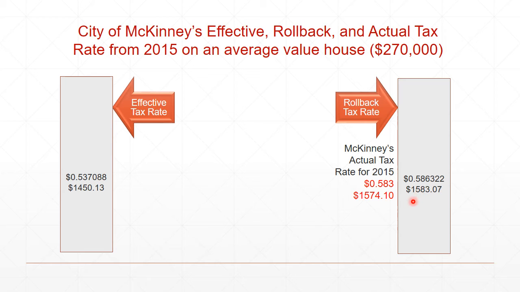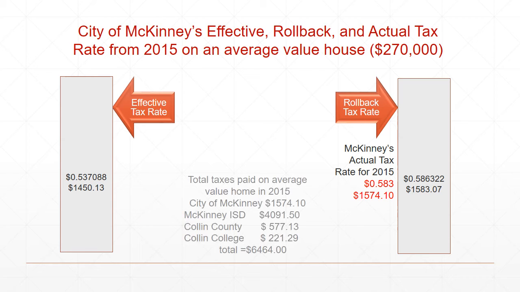And this is the highest it could go without an election, and that's how much a person would pay in taxes. This is how much they ended up paying in taxes because this is a rate they adopted in 2015. It's very close to the rollback rate, and big difference in how much you're paying for that. And you can say, okay, that's 100 something. Now remember, what this average homeowner is paying in city taxes does not include all the other taxes that they must pay. And this was from 2015.